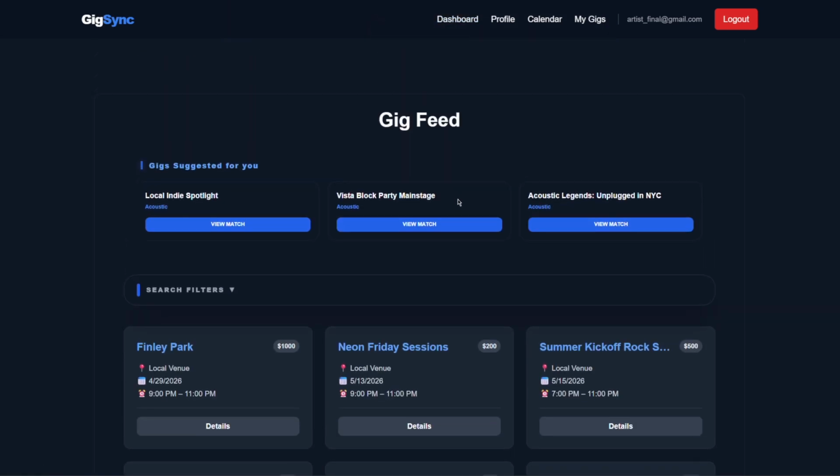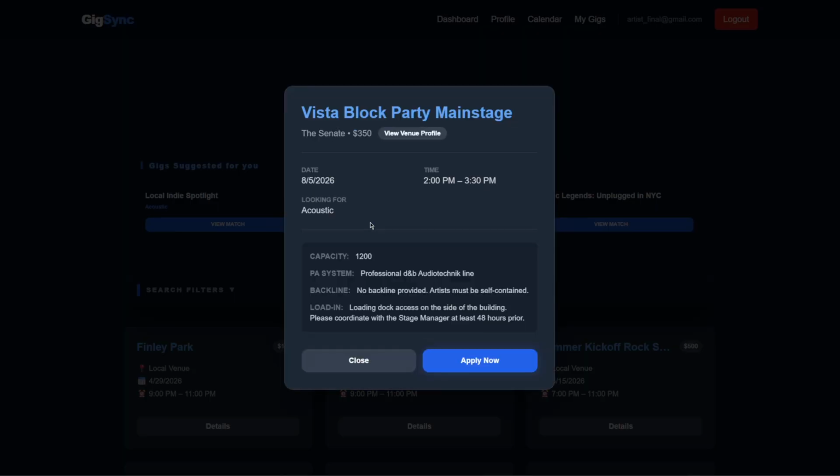At the top of our dashboard, we can see gigs suggested for Jackson based on his preferred genre, which is acoustic. So let's click on this middle gig. As we can see, this is all the information for the gig provided by the venue. General information like the pay, the date, time, and additionally, we can see some instructions posted by the venue for any potential artists applying for this gig.